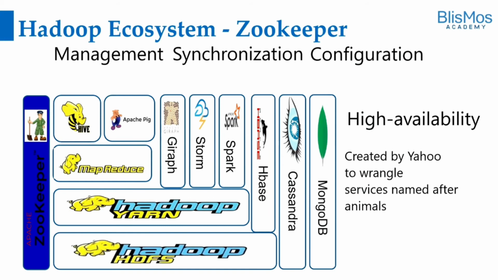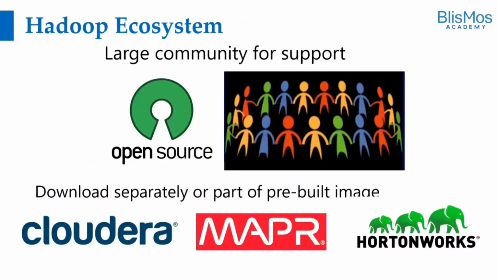And we have so many animals as a part of this Hadoop ecosystem, right? There should be someone who would be managing these animals. That is where Apache Zookeeper comes into the picture. This is a component which will take care of synchronization and configuration of the different components also. It ensures that there is high availability of all the components. It was created by Yahoo to wrangle the services named after animals. In a way, Zookeeper is maintaining all these components. That is at a high level about all the important components of the Hadoop ecosystem.